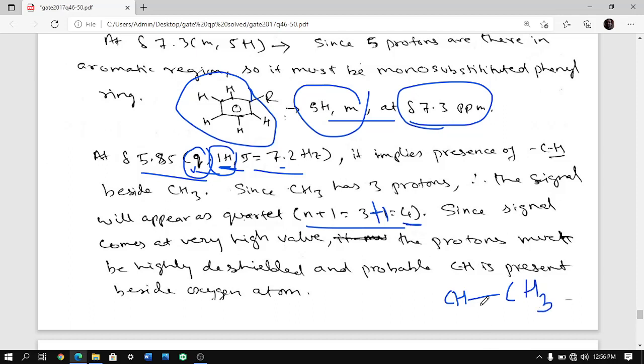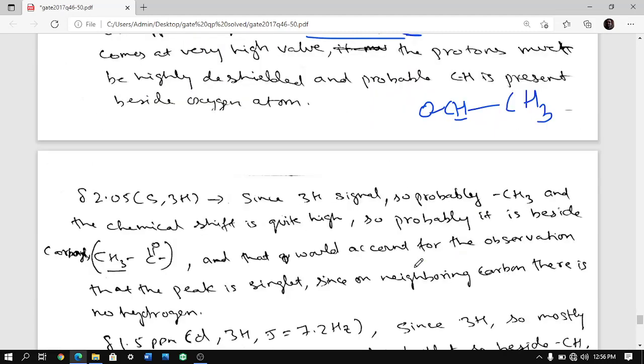Apart from that, this hydrogen is coming at a very high value, 5.85. So this must be beside oxygen. That is my first inference.